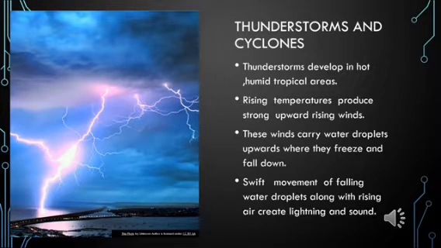So children, let us begin this session where we are going to study about thunderstorms, cyclones and tornadoes. In the last session, I taught you why these wind currents are generated. There are two reasons for which wind currents are generated on the surface of the earth.